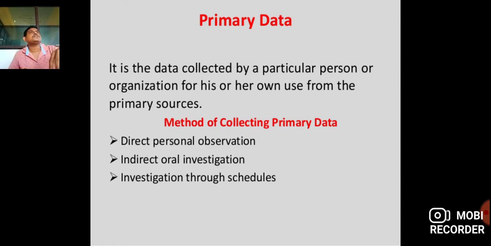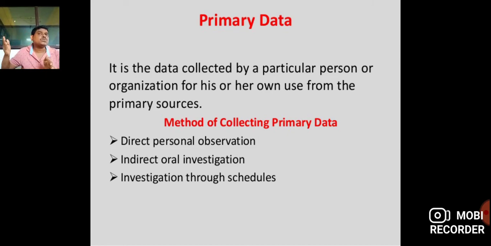Suppose three students go directly to a botanical garden. They go to the field and collect records of particular plants, say six plants, five plants, in various groups. That is collection directly, personally, for their own use, and that is called the primary source. The students go to the field, collect various plants, observe them, then interpret and analyze. That is the collection of data, and its use is called the primary source.